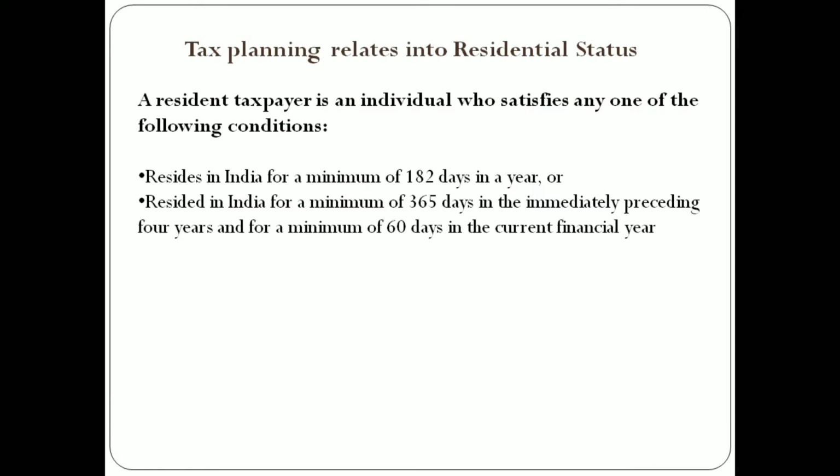A resident taxpayer is an individual who satisfies any one of the following conditions. When an individual satisfies any one of these two basic conditions, he can be considered a resident of India. They are: resides in India for a minimum of 182 days in a year.